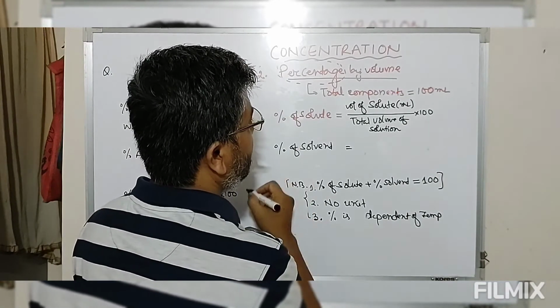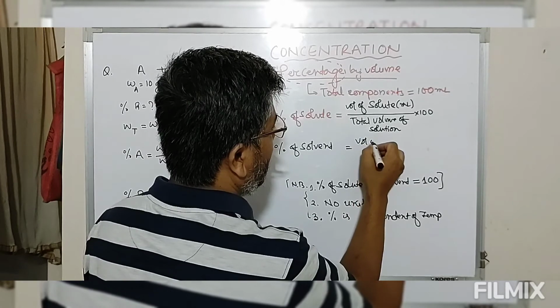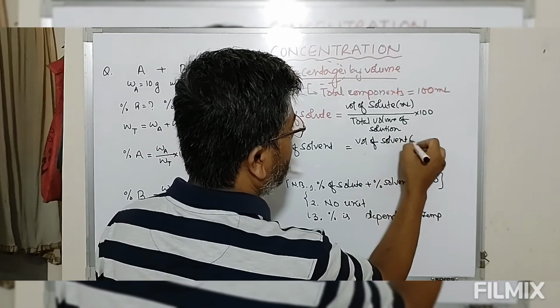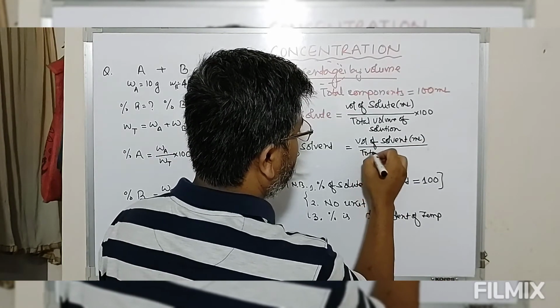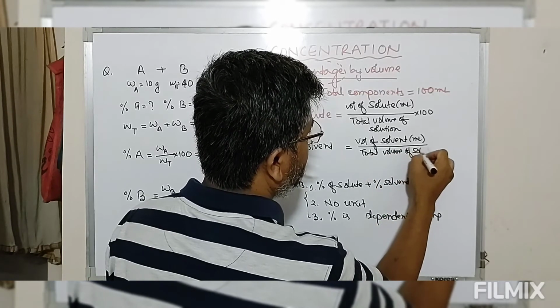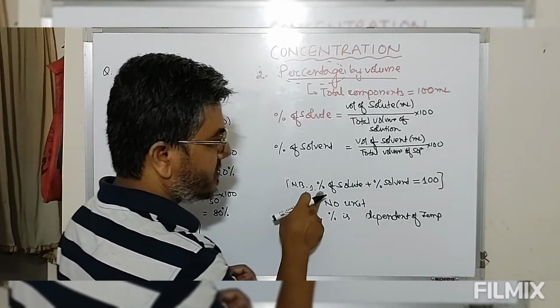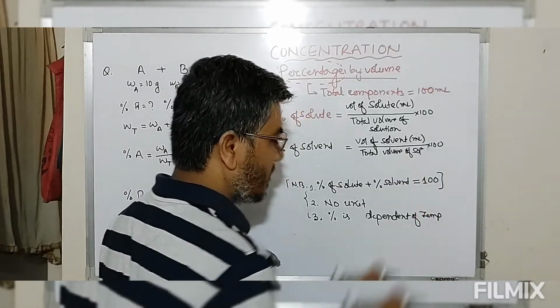Then the percentage of solvent by volume is volume of solvent, again in ml, divided by total volume of solution into 100. Again, percentage by volume of solute plus solvent is always equal to 100.